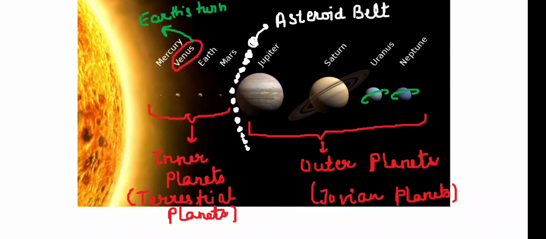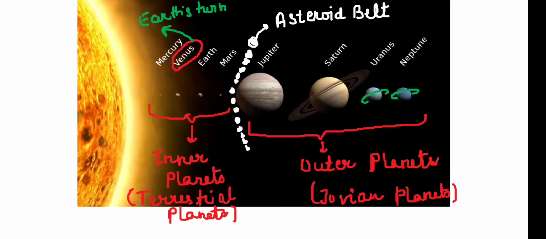Now the 4 planets that are beyond this asteroid belt are called the outer planets or the Jovian planets. Jovian planets means they look like Jupiter or they are like Jupiter. They are also called gas planets because we will not find any hard structure on these planets.